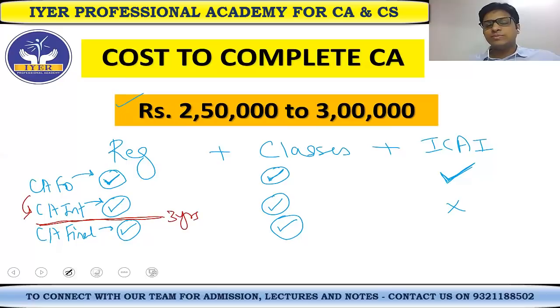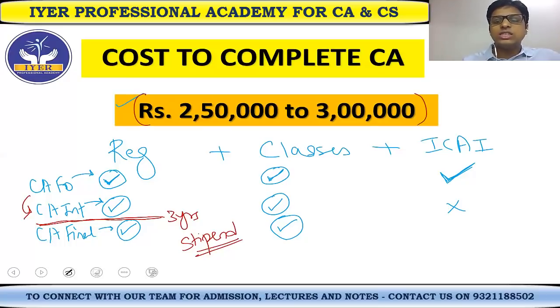Then in this gap, the line which I'm making here, the red line, remember you're doing your 3 years articleship. So when you're doing your articleship, the CA firm will also pay you. The CA under whom you are working, he will also pay you something called a stipend. Stipend is not exactly salary. It is basically the money that you will get for doing your internship. Okay. So you will get paid during that time also.